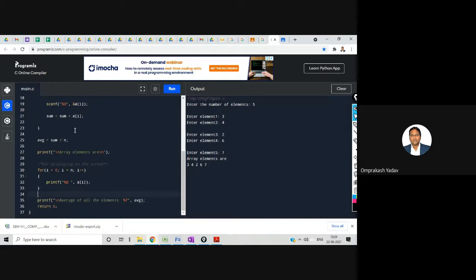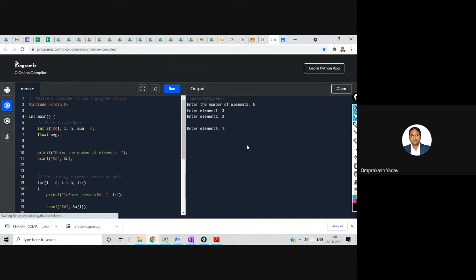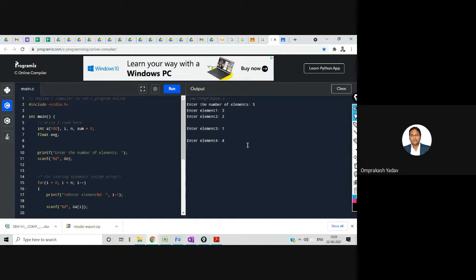Let's see whether we are getting a proper output or not. Enter the number of elements. So I'll enter 5. Enter element 1, 3, 2, 1, 4, 0. Average of all the elements. So whether it's correct, just add them. 3 plus 2, 5 plus 1, 6 plus 4, 10. 10 divided by 5, that will be 2.